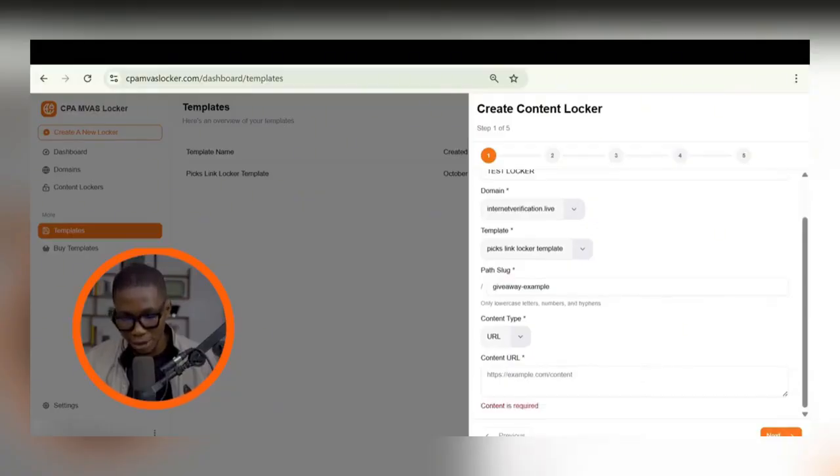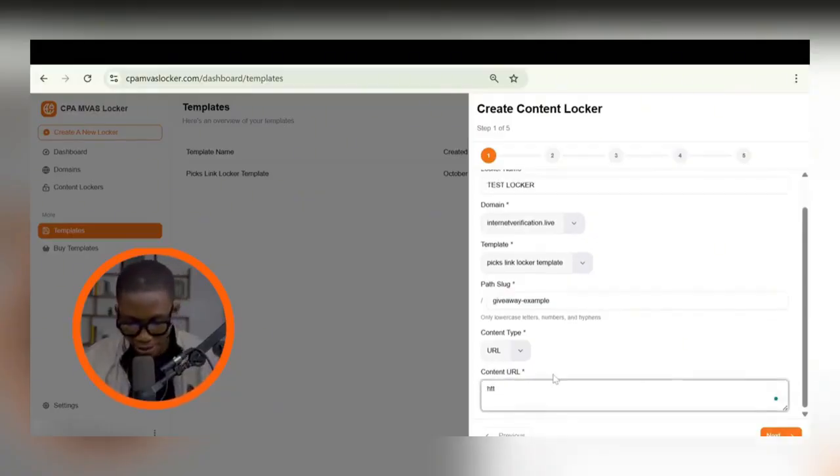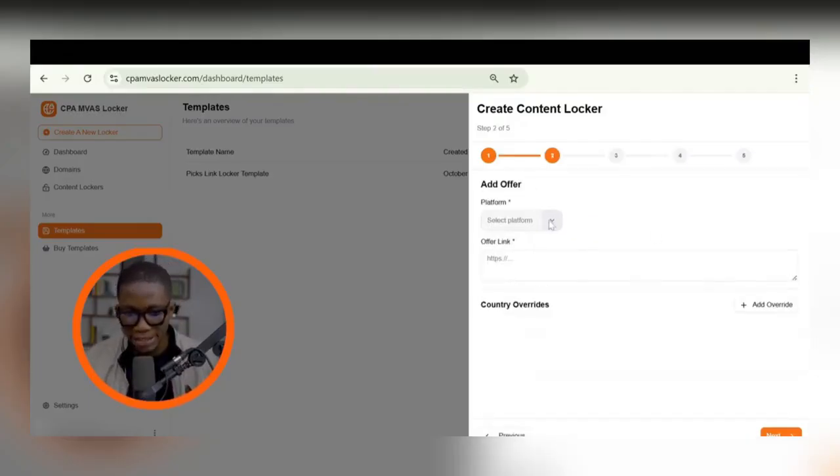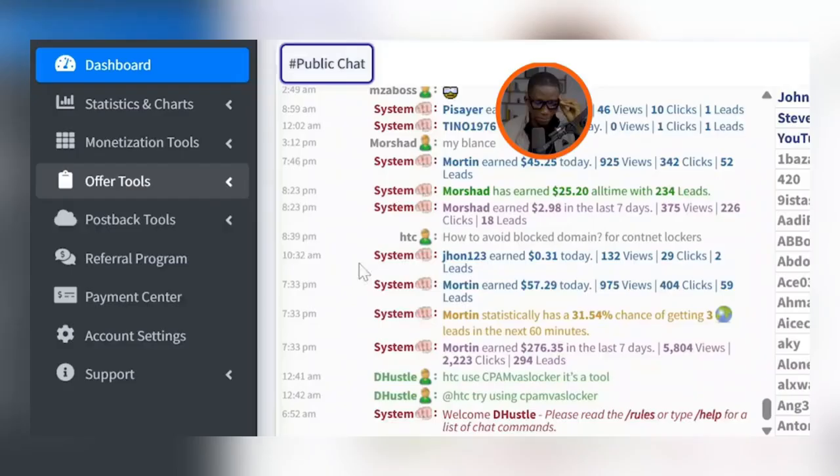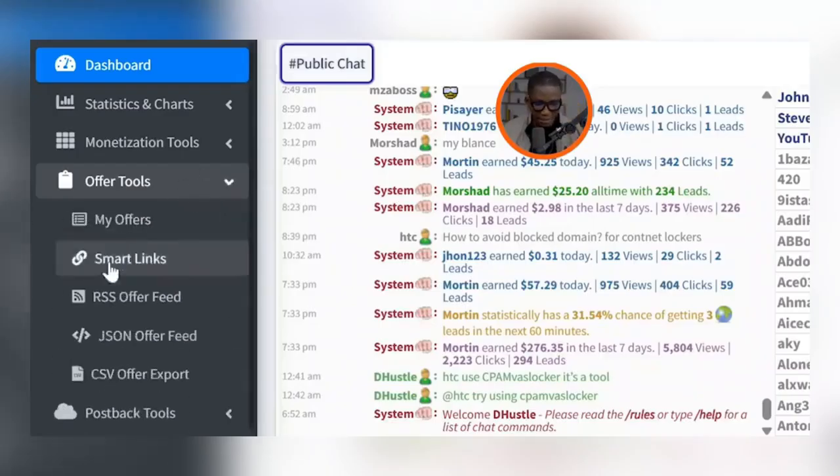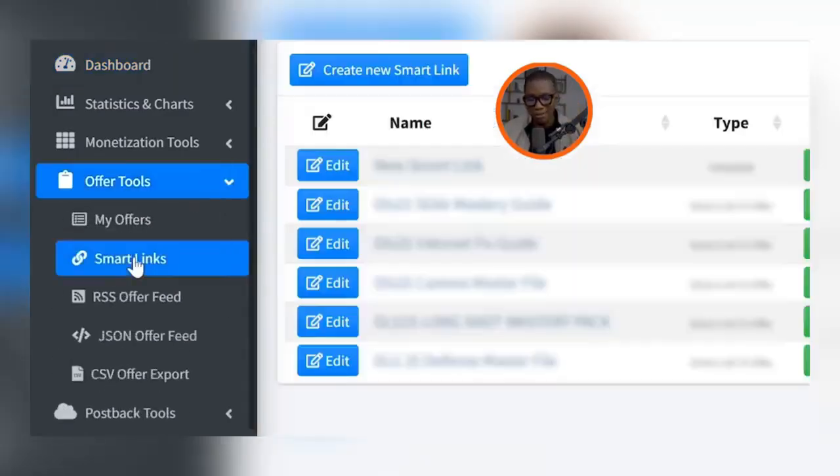But here it's asking me for something, so I'm just going to put in HTTPS education project.online. So we go further. Then here it says platform. You can see that they have CPA Grip, Golden Goose, OG Ads. So you can go ahead and select that. Okay, I want the people to go to an offer in CPA Grip. So I just go into CPA Grip, go to where it says smart links. I'm going to have to blur out what I have here because I don't want to give away my niches just like that, because this is actually real stuff that I was looking at not too long ago.